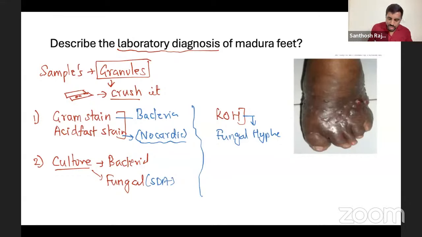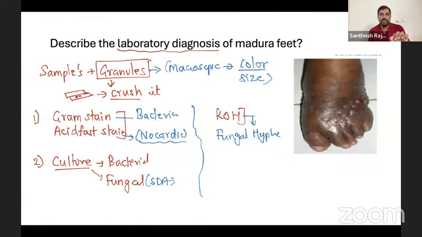They would expect you to see the granule and crush it. Also, granules macroscopic appearance is important. Macroscopically, based on the color, I told you, you can identify bacteria. So based on the color and size, you can differentiate it. But the main thing is that you're going to do a microscopy, that is doing a Gram stain and acid fast stain, and culture.